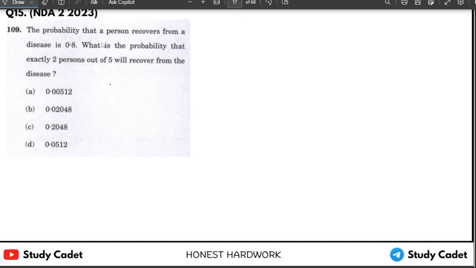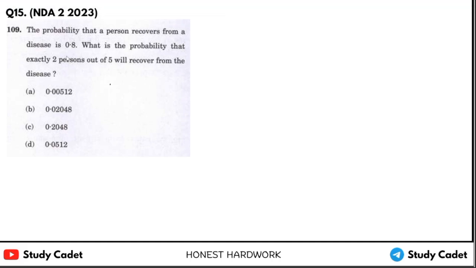The probability that a person recovers from a disease is 0.8. What is the probability that exactly 2 persons out of 5 will recover from the disease? Very good question, but a very easy question. Recovers from a disease, it's a question of binomial distribution.